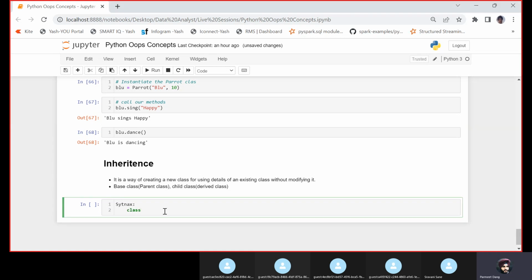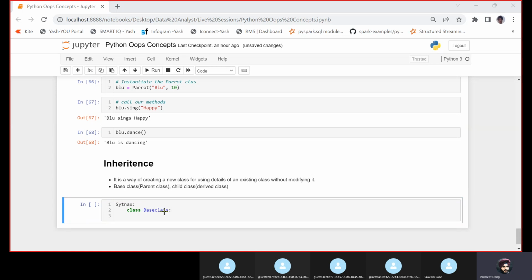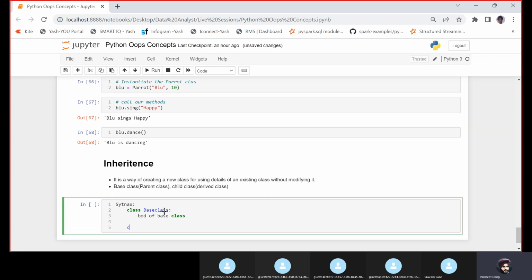So the syntax is class, then the class name. Let's say the class name is base class. You can give any class name. Here would be the body of the base class. Then we will write another class, any name, let's say derived class, and now you would see I'm extending the base class. This is the extension of the base class, which means I am inheriting. So this derived class is inheriting the base class.